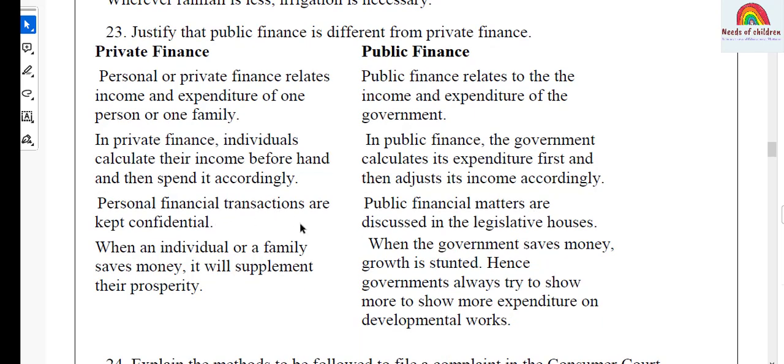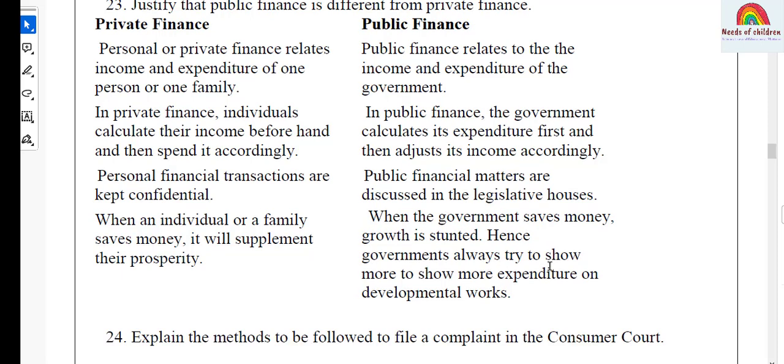Personal financial transactions are kept confidential. Public financial matters are discussed in the legislative houses. When an individual or a family saves money, it will supplement their prosperity. When the government saves money, growth is stunted. Hence, governments always try to show more expenditure on developmental works.